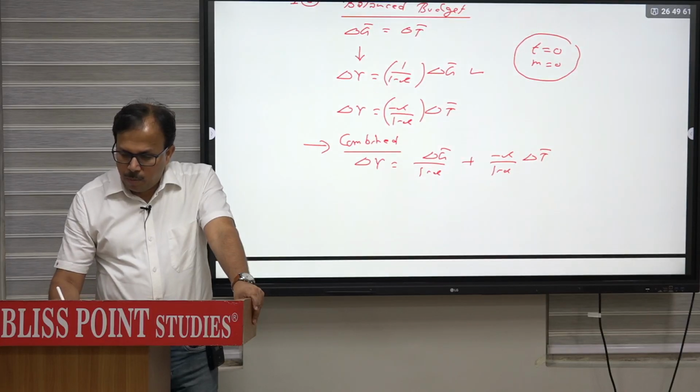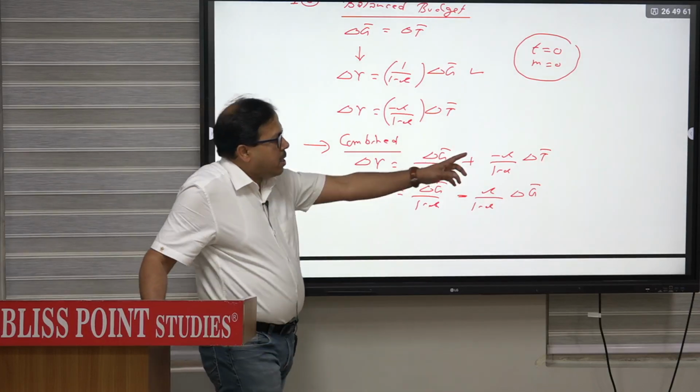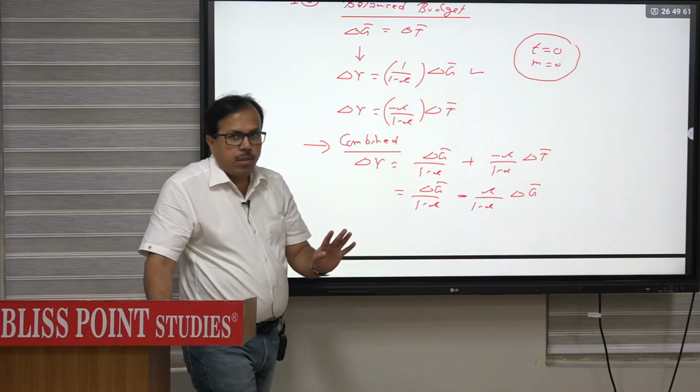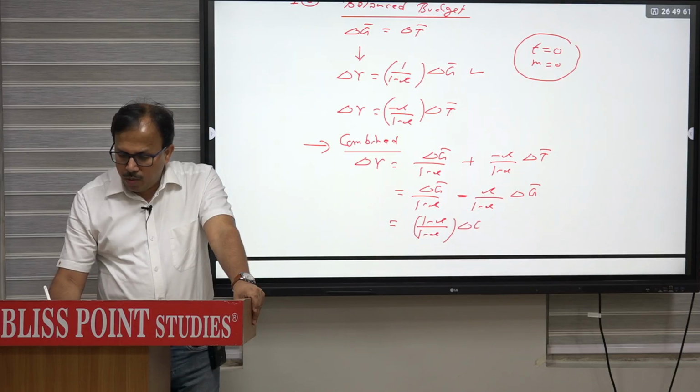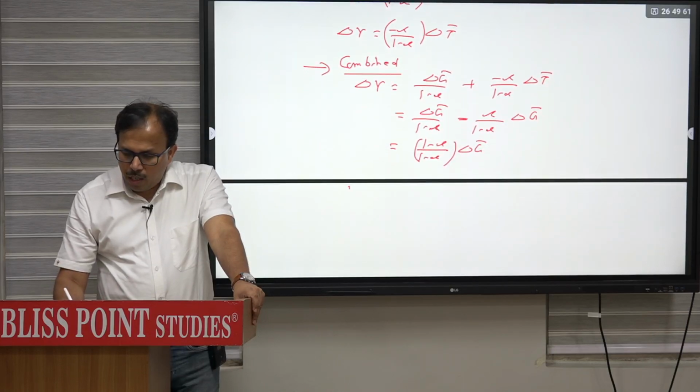Now in the next step you can simply write delta g over 1 minus c, right, now minus c over 1 minus c into delta g, because budget is balanced, therefore in place of delta t you can write delta g. Clear? Then you can take a delta g common, and it could be written as 1 minus c upon 1 minus c into delta g, and therefore delta y over delta g is equal to 1.